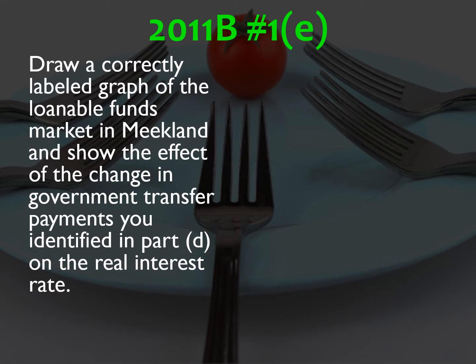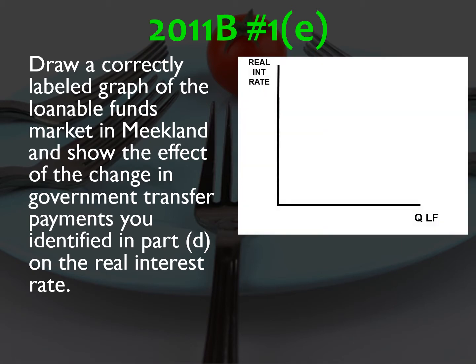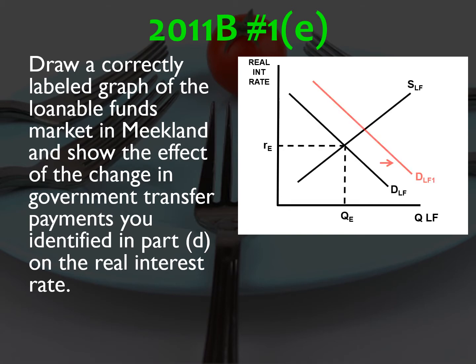E, draw a correctly labeled graph of the loanable funds market in Meekland and show the effect of the change in government payments you identified in part D on the real interest rate. Loanable funds graph has the quantity on the x-axis, real interest rate on the y-axis. There is your initial equilibrium. And due to the government borrowing more money, remember they started with a balanced budget, so they need to go to the loanable funds market to borrow more money to finance their transfer payments. So that's going to increase the demand for loanable funds, thereby increasing the real interest rate.